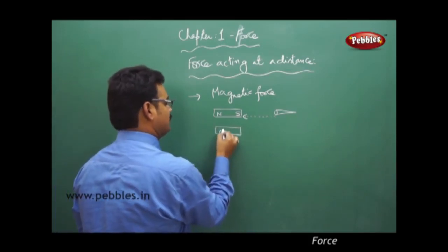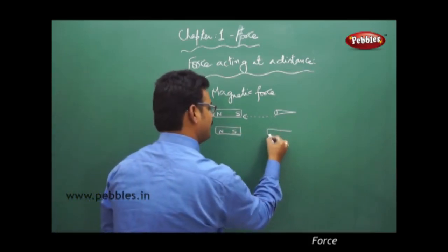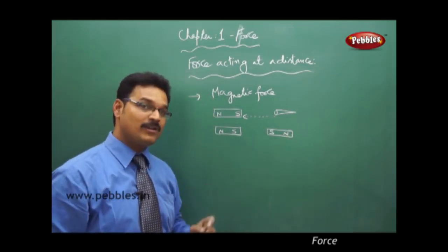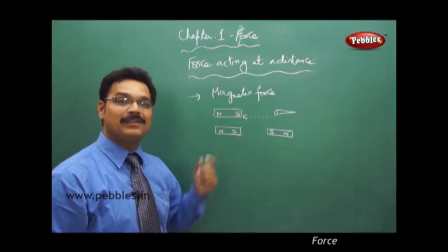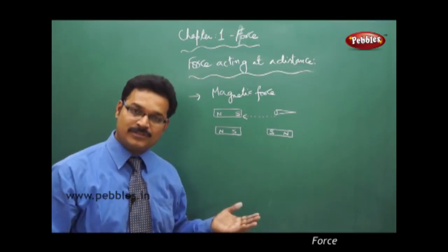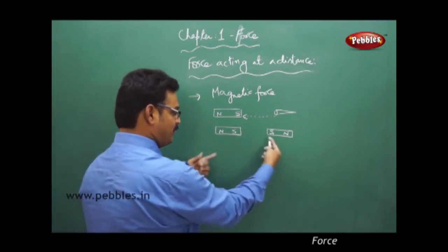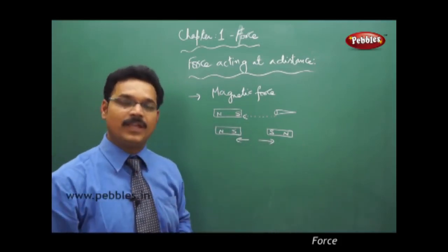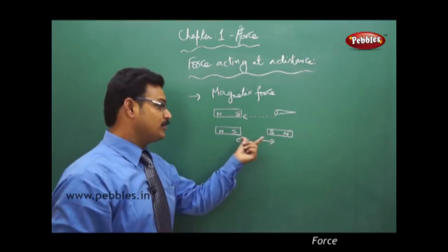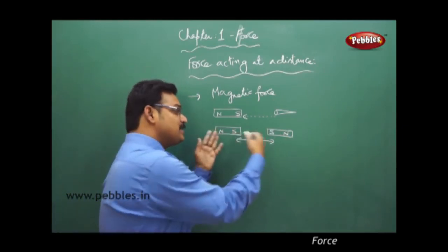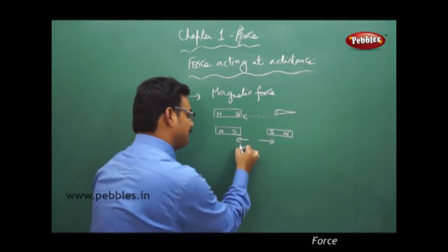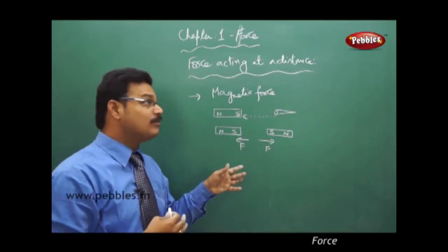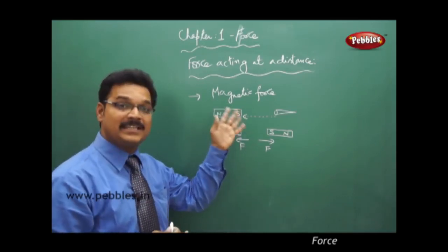Take two bar magnets, North Pole, South Pole, and again South Pole, North Pole. See, like poles. Maybe you learned in lower classes that like poles repel. Like poles means the same type of poles. So when like poles face each other, they repel. They move away from each other immediately. Even though both are not in contact, both are at a distance, still they experience forces from each other and they repel. So this magnetic force is called force acting at a distance.